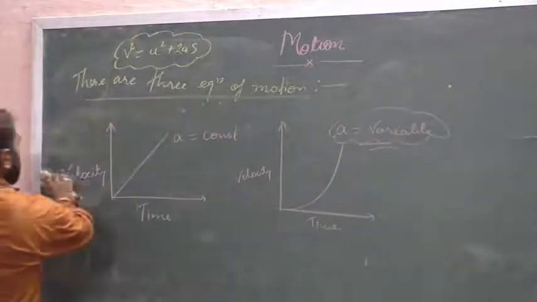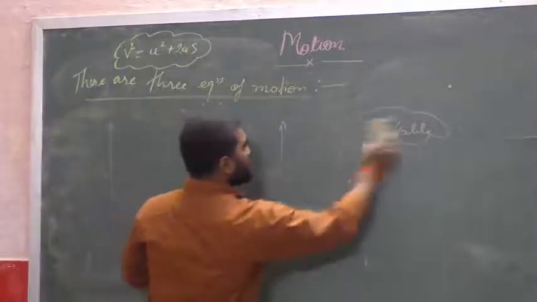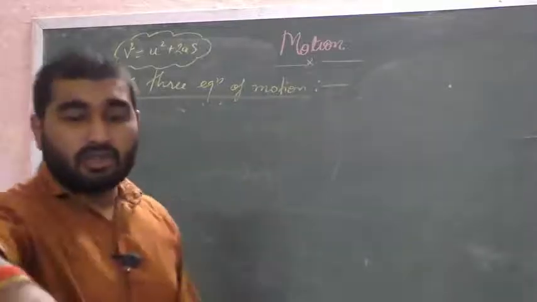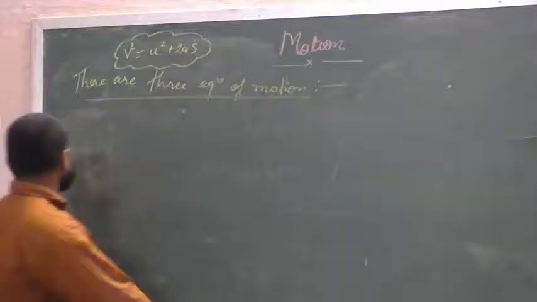Now we will use this velocity time graph to derive the equations v is equal to u plus at, s is equal to ut plus half at square, and v square is equal to u square plus 2as.